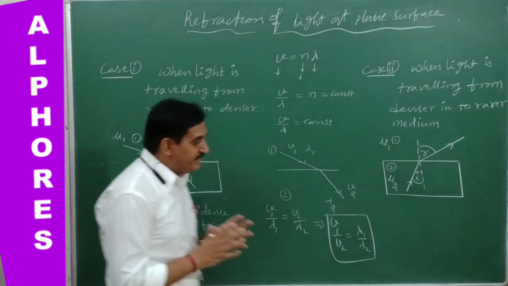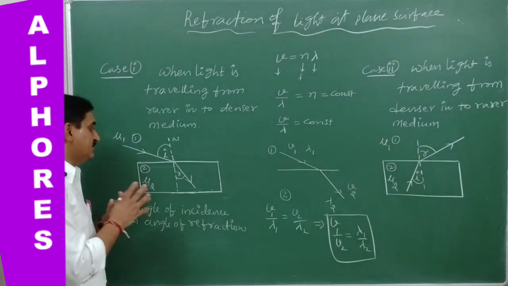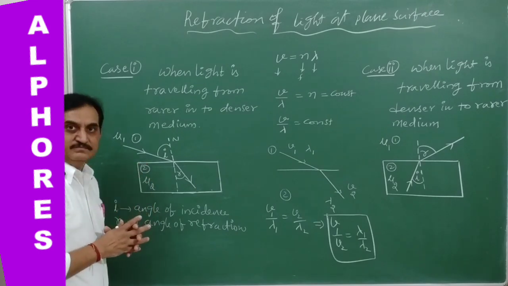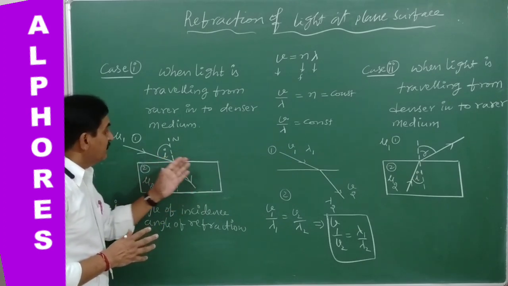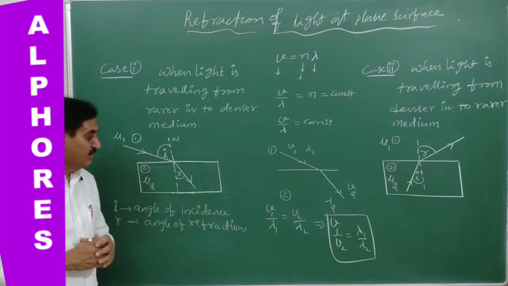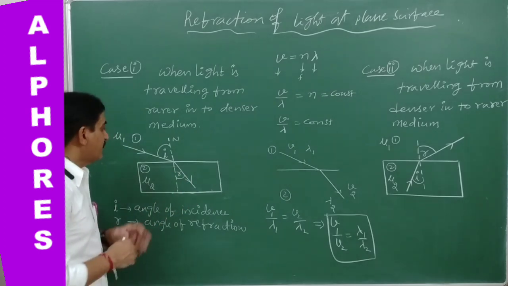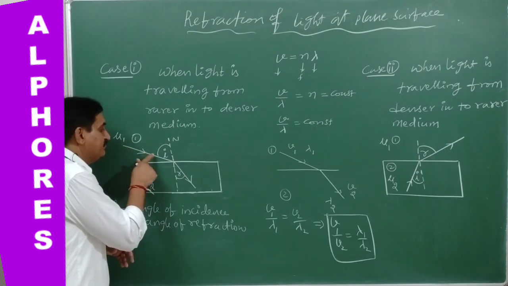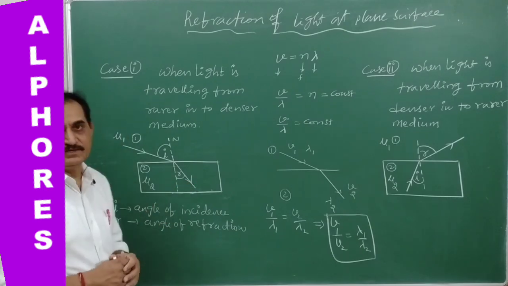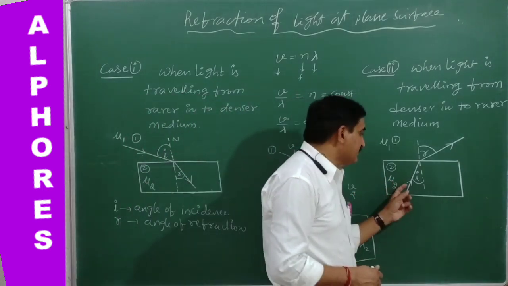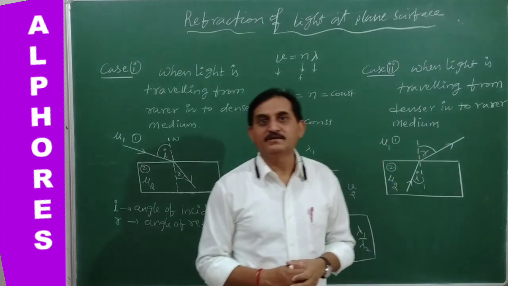So finally we conclude that when a ray of light is incident on the boundary, traveling from one medium into another medium, it bends towards the normal if the second medium is optically denser. Or simply, when a ray of light travels from a rarer into a denser medium, it bends towards the normal. When it travels from denser into rarer, it bends away from the normal.